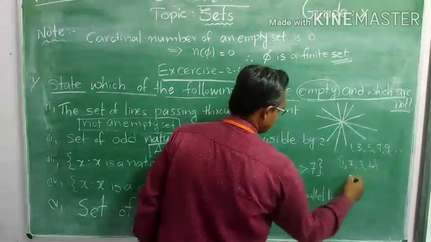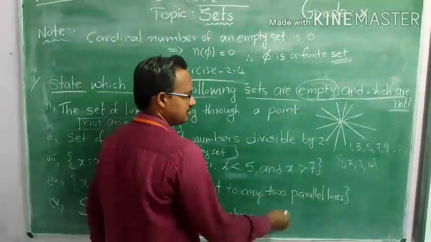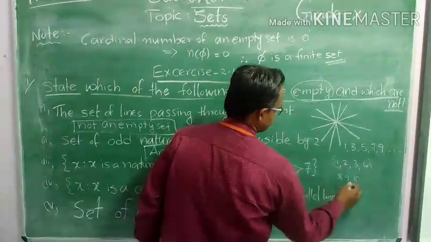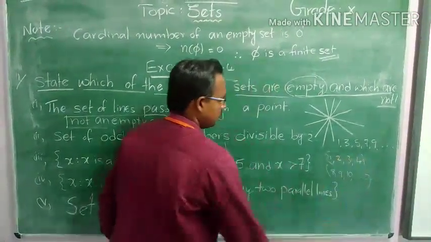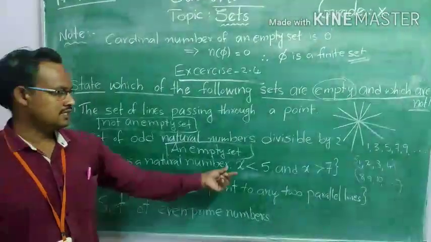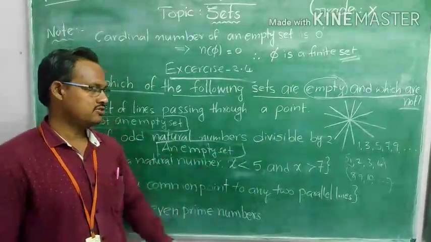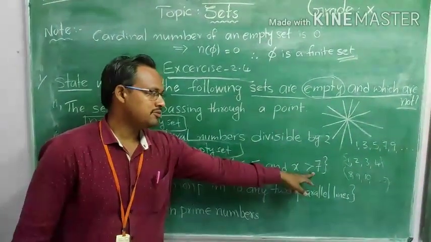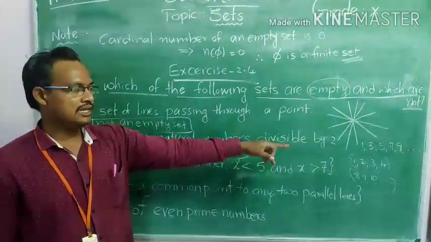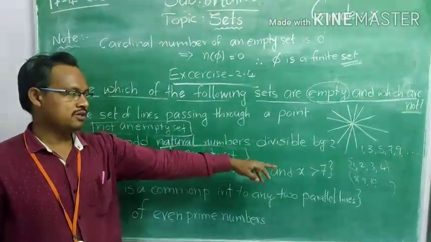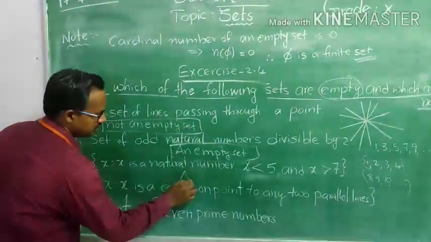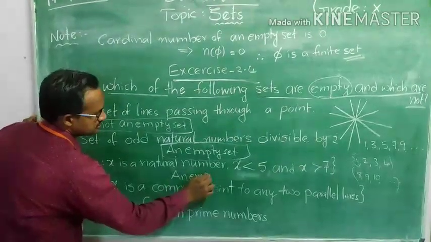Greater than 7 means more than 7: 8, 9, 10, etc. Now in these two, which elements are common? Less than 5 means up to 4, and greater than 7 means after 8 it's an infinite number, but we can clearly observe there is no number which is common in both. That means this set is also an empty set.